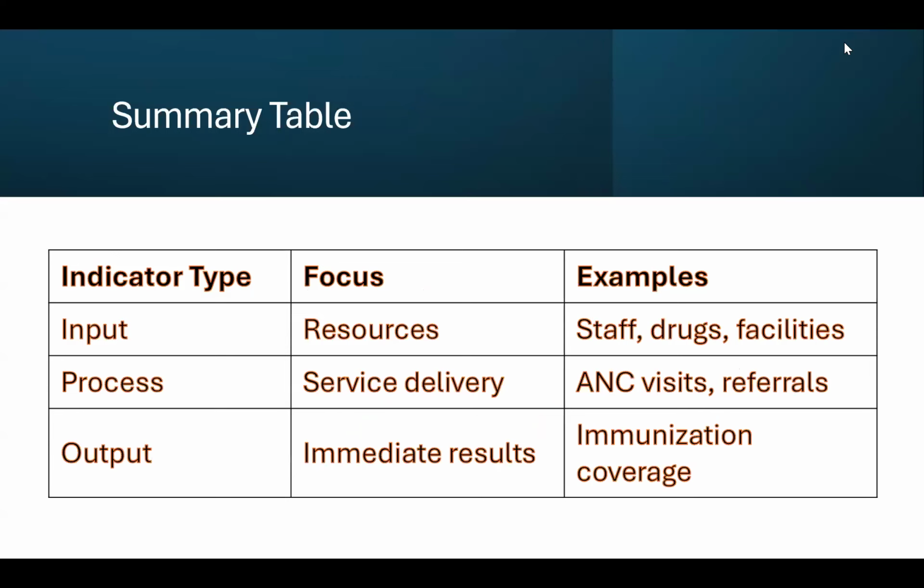So this is the summary table, which is telling us about the indicator type, what each indicator focuses on, and examples. We will start with input indicators. They focus on resources, and examples include staff, drugs, and facilities. Then we have process indicators, which focus on service delivery. For example, antenatal care visits, referrals. And then we have output indicators, which tell us about immediate results. For example, immunization coverage.